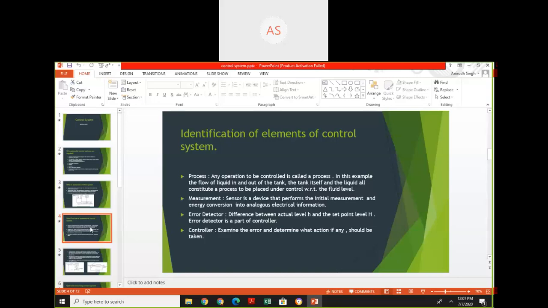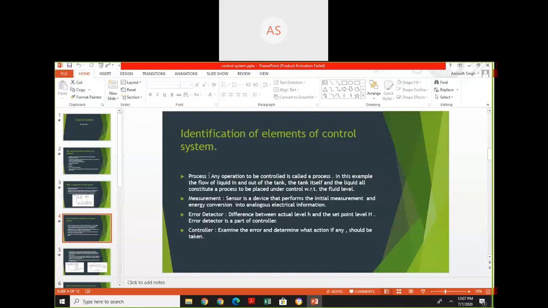So, to draw a block diagram, first we will have to identify different elements of the control system. First, we identify the elements of the control system. Process: any operation to be controlled is called a process. In this example, the flow of liquid in and out of the tank itself, and the liquid, all constitute a process to be placed under control with respect to the fluid level.